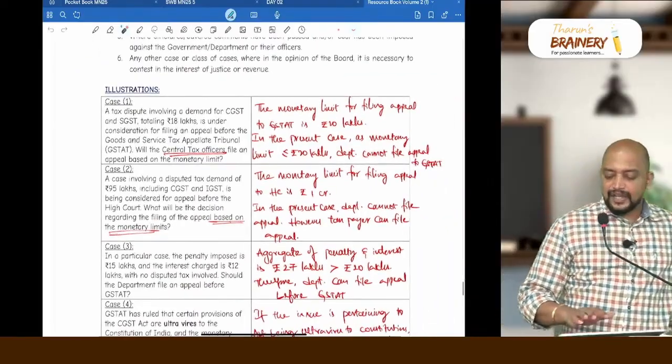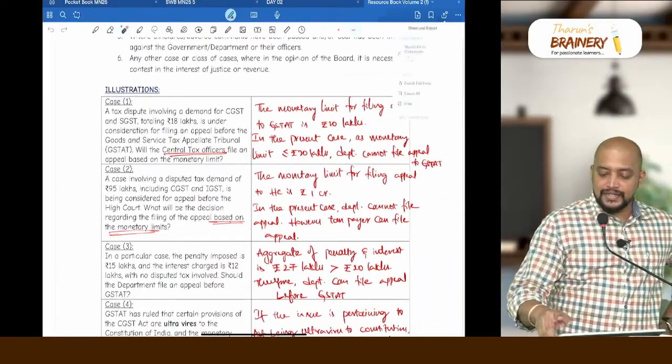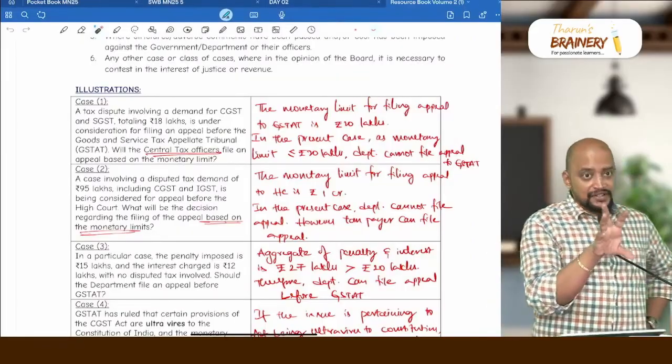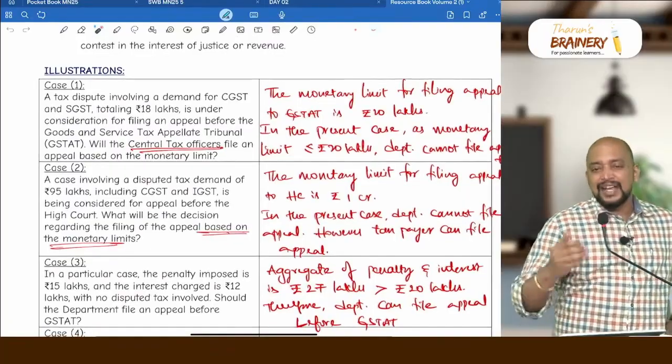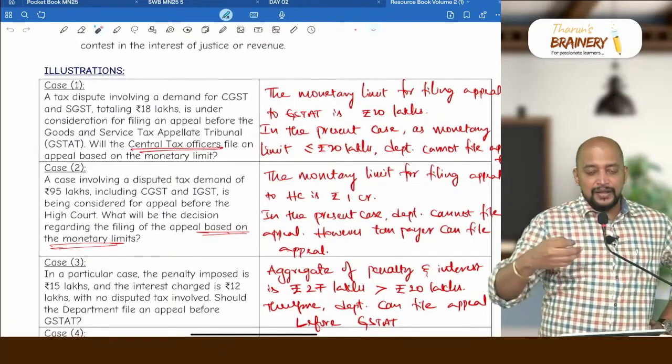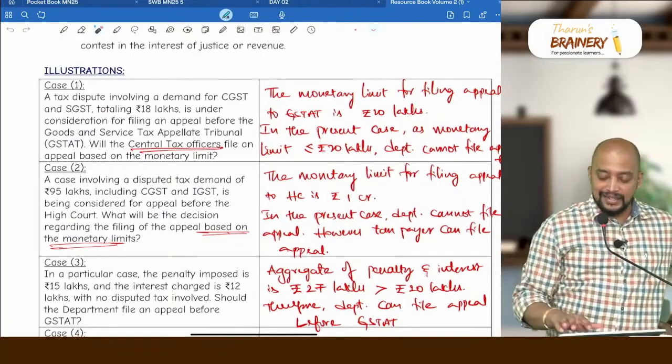See these illustrations please, like how the questions could be coined based on whatever we have discussed on amendments so far, how the questions could come in exam. I discussed this in my regular batch, but I didn't want to leave this out for you.